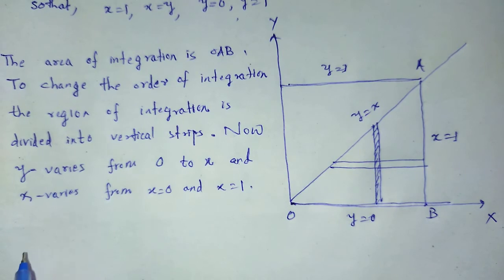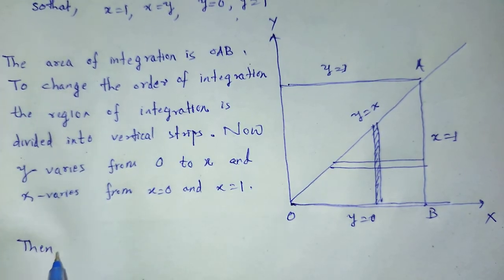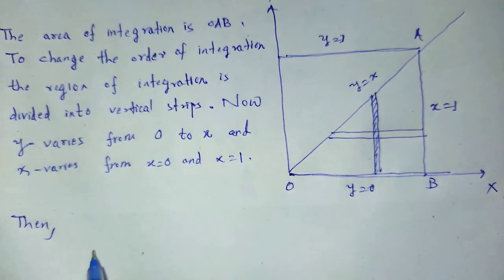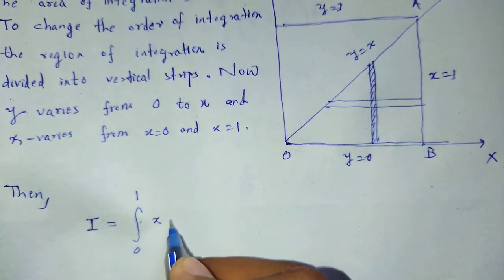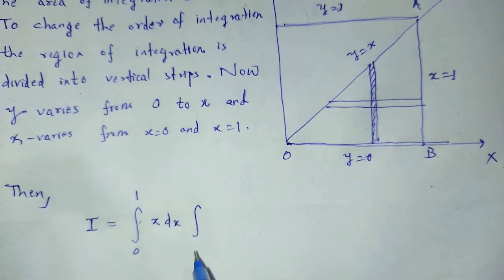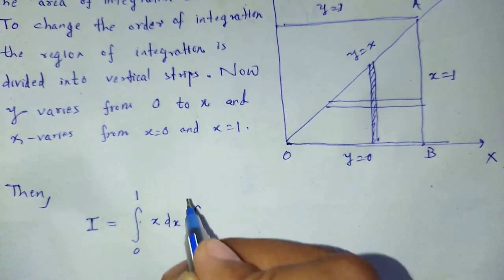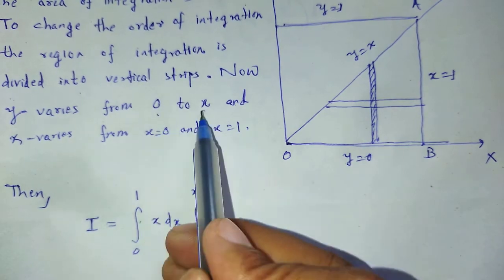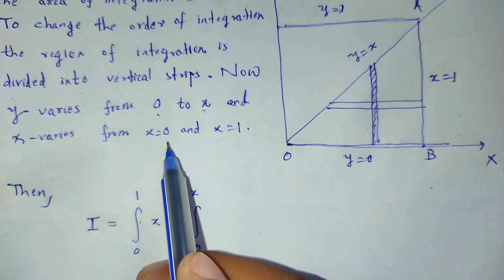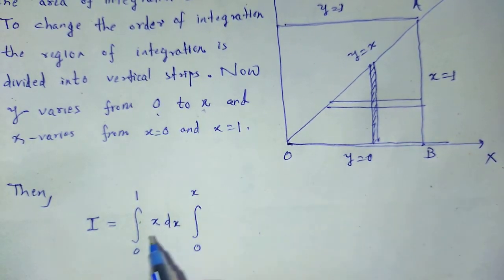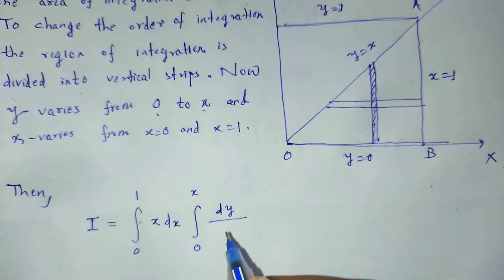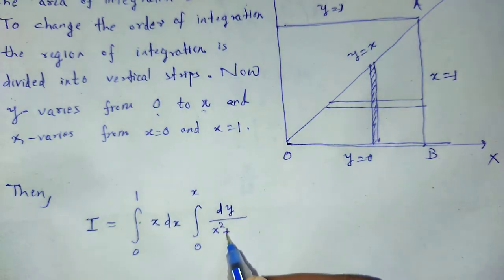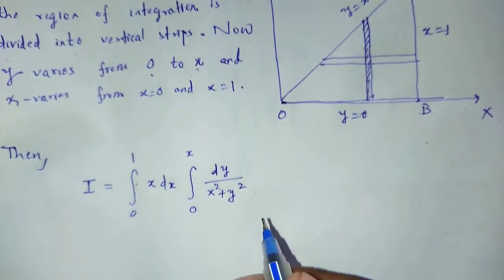Then we solve the integral with the changed limits, that is the integral from 0 to 1 of x dx, and another integral from 0 to x, as y varies from 0 to x, dy divided by x square plus y square.